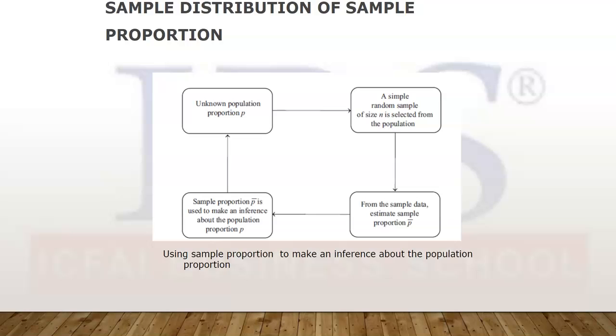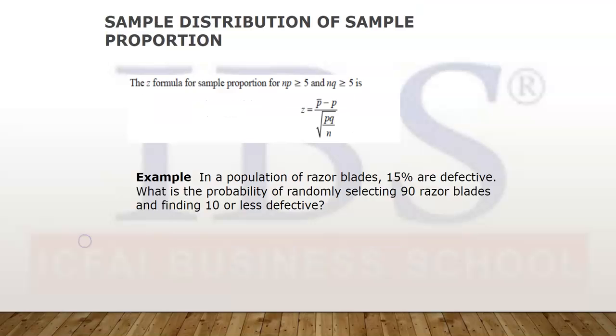Now this is for the sampling distribution of the mean. We have a sampling distribution of proportions also. This is a process which has been explained, so let us take up an example on this. The formula for z will be p bar minus p upon under root pq by n, where p is the proportion of the population and p bar is the proportion of the sample.